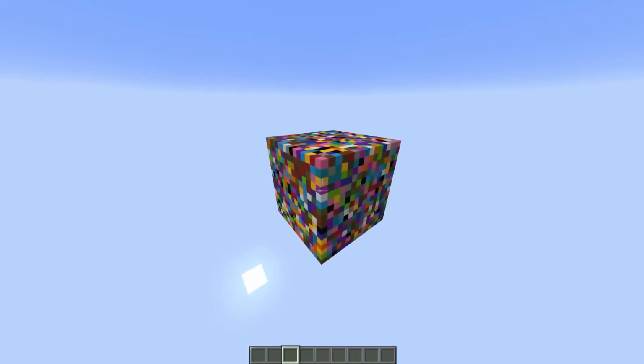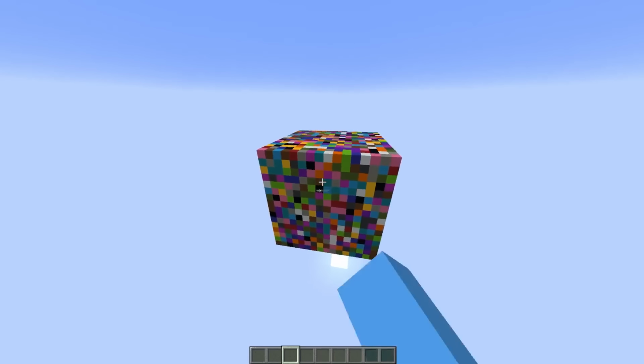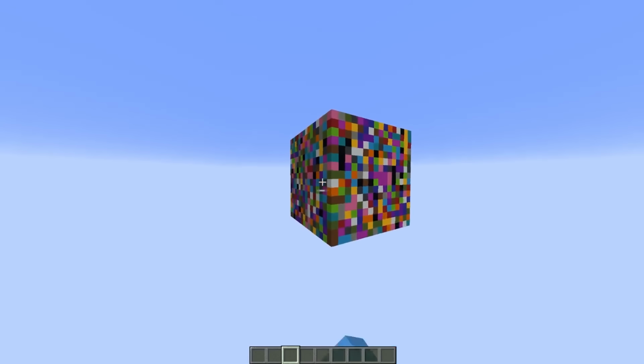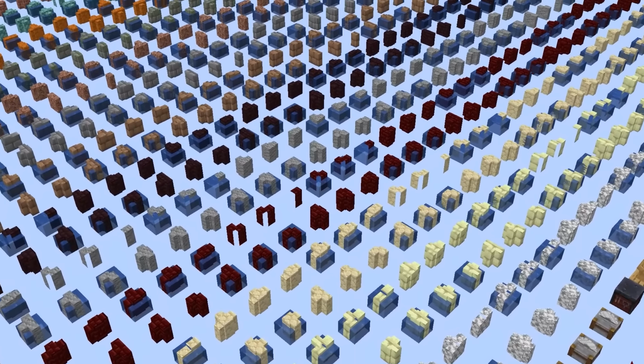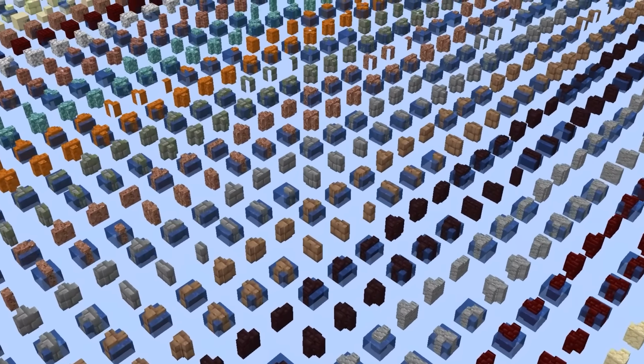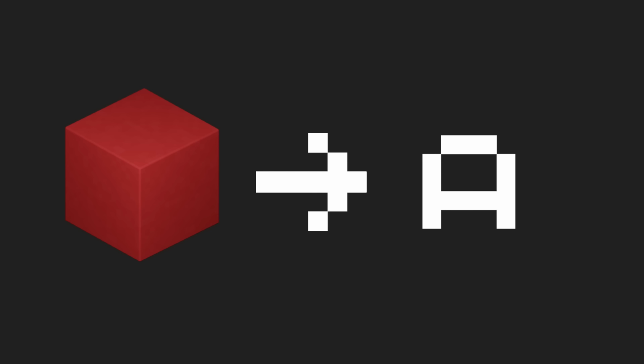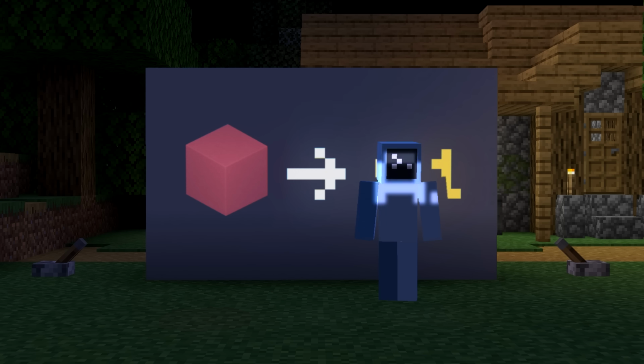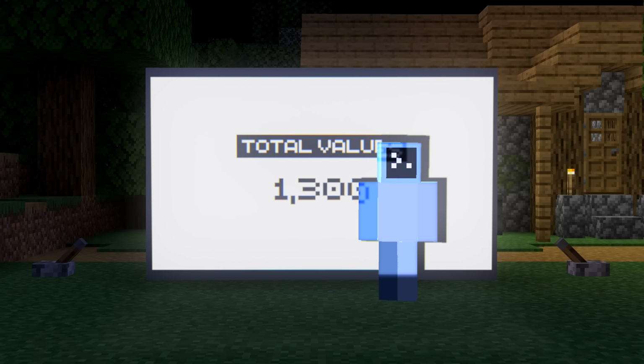Okay, so with just 4,096 blocks and 16 colors to choose from, we already have 1 quintillion builds. But there's more than just 16 blocks. But problematically, there's only 26 letters. But we can do something about that. Let's start by adding every digit to our list of possible characters. Now, instead of using a single character to represent a block, we'll use 2. And this simple change gives us almost 1,300 values to work with.